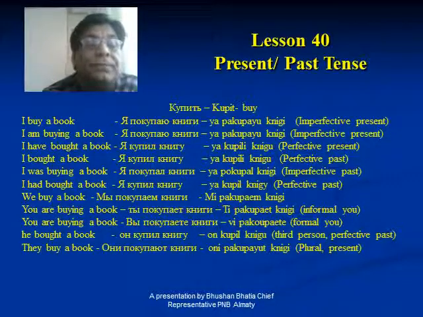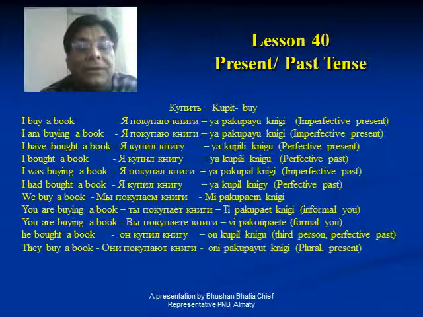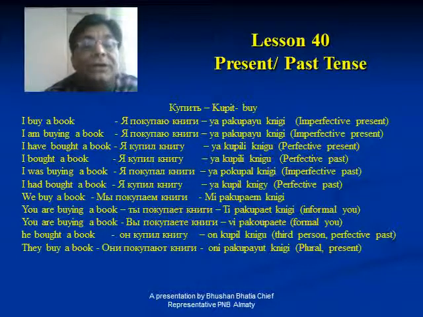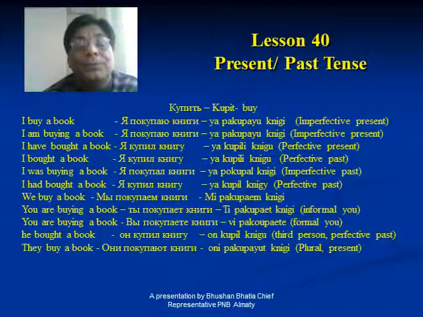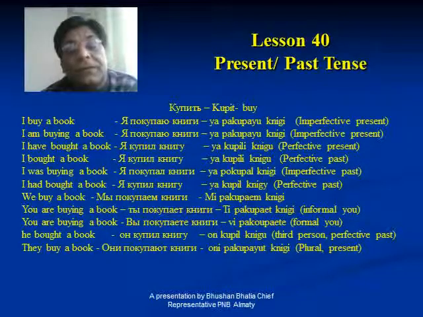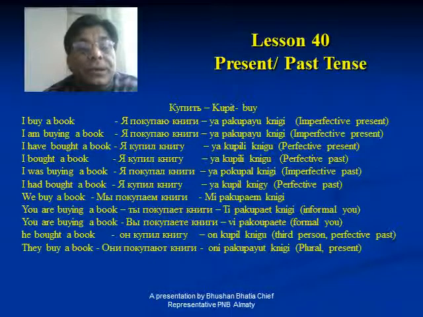Now you compare the first sentence and this fourth one. I buy a book, ya pakupayu knigi, and now I bought a book, ya kupil knigu. So in this past tense where the perfective is there, the verb is not preceded by pa, and the verb has changed according to the subject I, and since it is perfective, it has become like past. And the tail of the object has also changed. Instead of knigi, it becomes knigu. But the base word is kniga. Kniga is book.